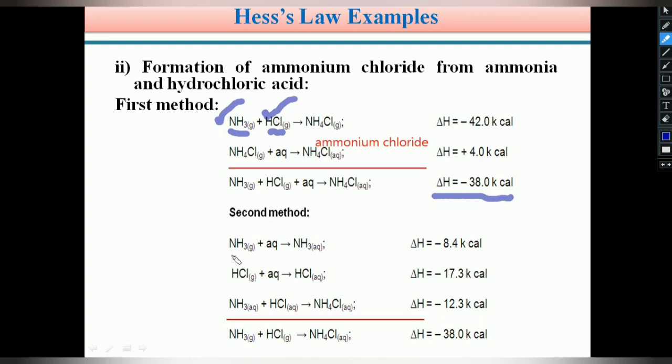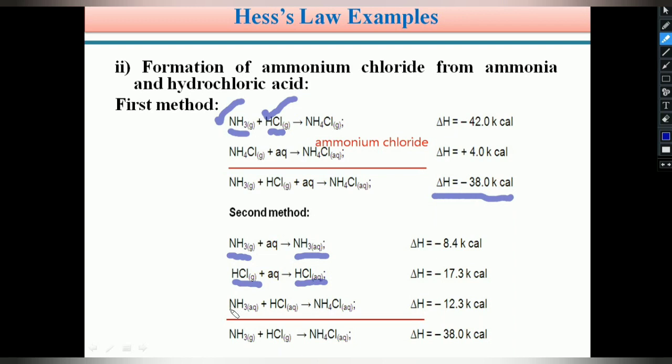In the second method, ammonia gas is initially converted into aqueous ammonia. This is done by dissolving the gaseous ammonia in water, which forms aqueous ammonia. Similarly, the HCl gas is converted into aqueous HCl by dissolving the hydrochloric acid gas in water.